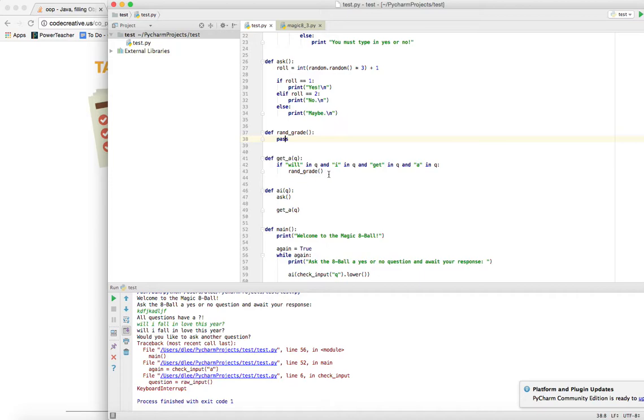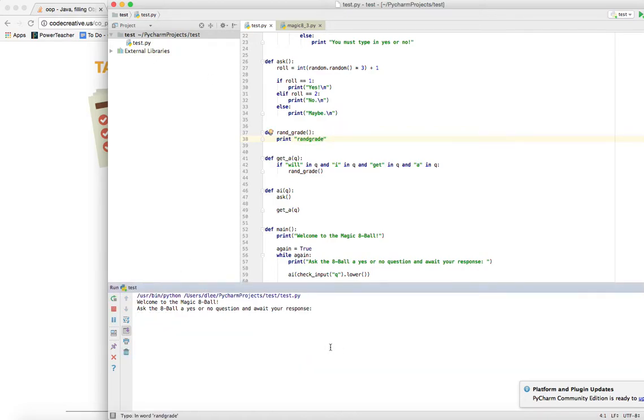And so I think that should be good, but now we need to test to see if it works. So maybe I could replace that pass with print rangrade. Okay, so I'm going to run this, and I'm going to say, will I get an A this year? And I hit enter, and it says rangrade. Okay, good. So that means that this check caught and it ran rangrade, and it jumped up to here. Now the only thing that we need to do next is to define rangrade.